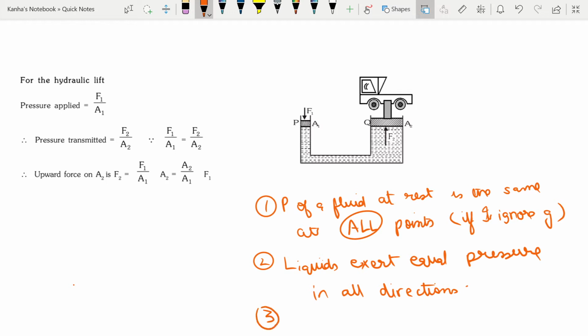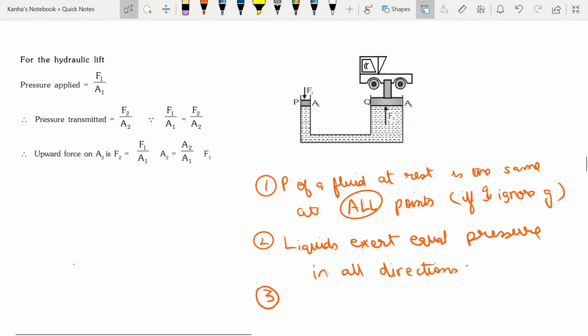The third point says that if the pressure in an enclosed fluid is changed at a particular point, then that change is transmitted to every point of the fluid and to the walls of the container without being diminished in magnitude. I'll not write this point down. Well, let's see this with a brief example.